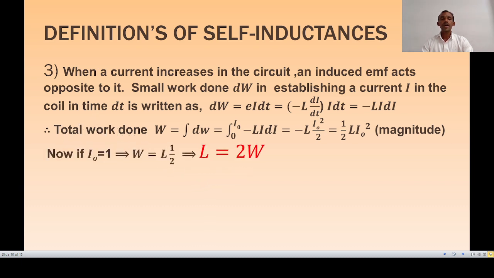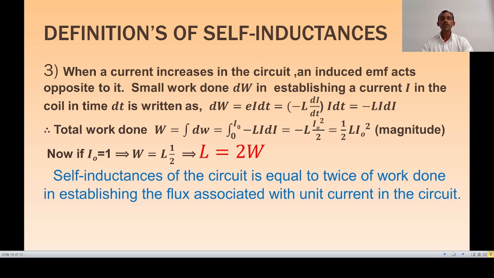Now if I0 is equal to 1, that means a steady current equal to 1, then W is equal to 1/2 into L, or from this relation L is equal to twice W. That is, the self inductance of the circuit is equal to twice the work done in establishing the flux associated with unit current in the circuit.